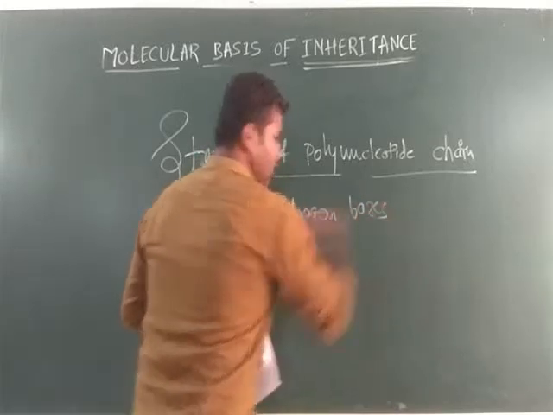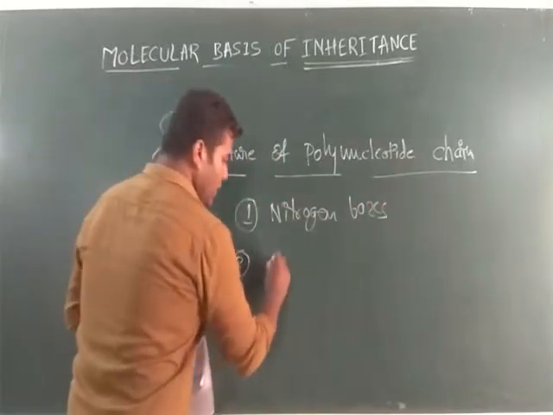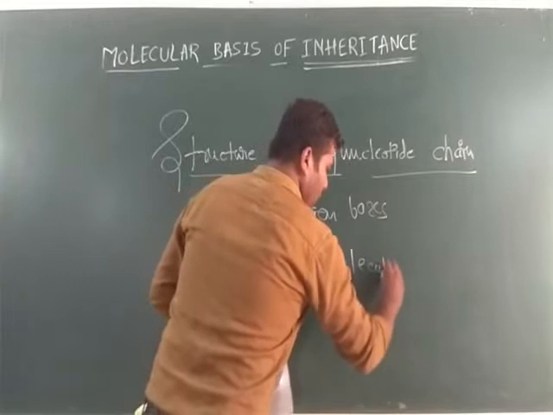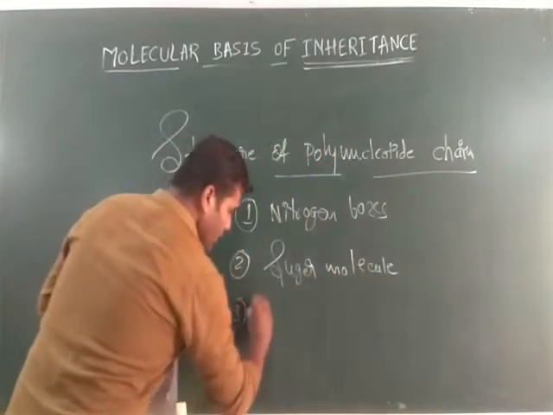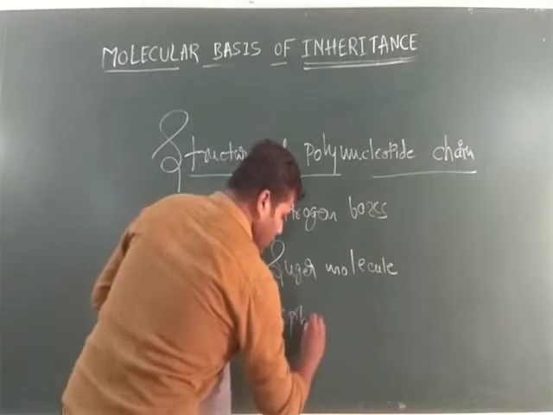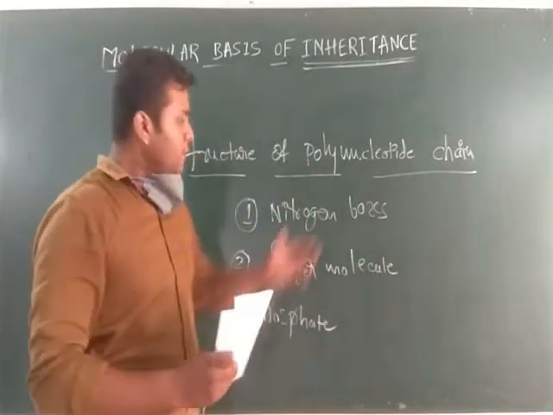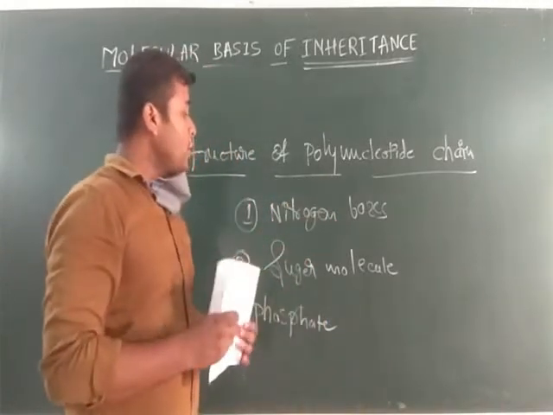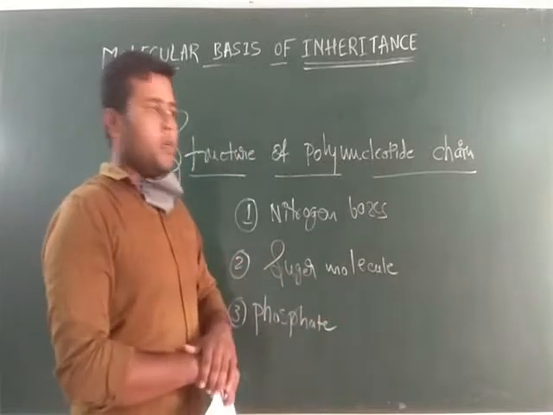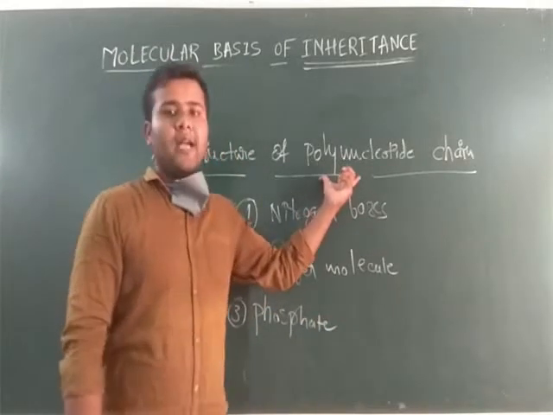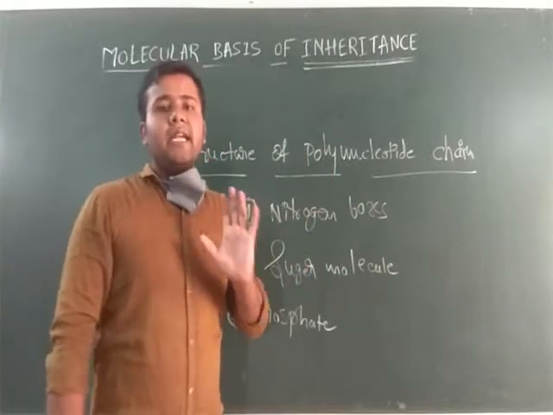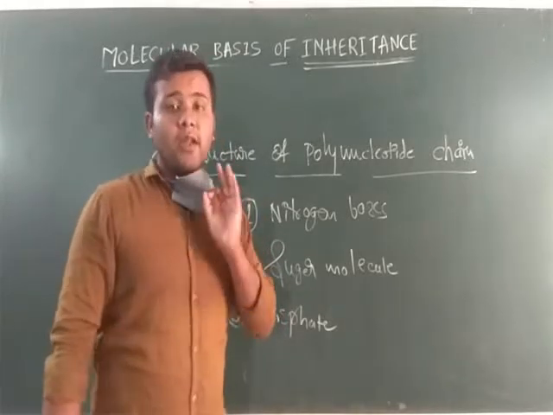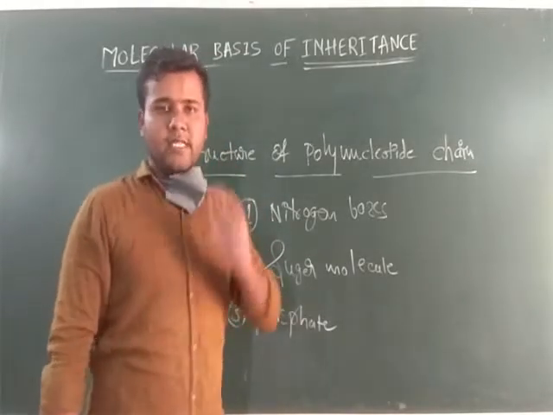Second one, what is that? Sugar molecule. Third one, phosphate group. Before we get to these components, we should know the definition of polynucleotide. Polynucleotide is nothing but a polymer of nucleotides. Just note down that sentence.